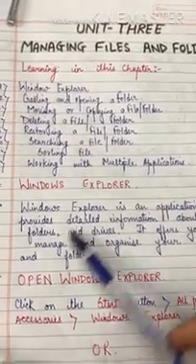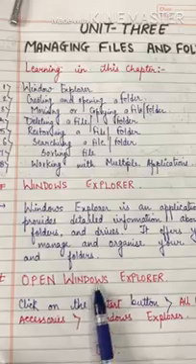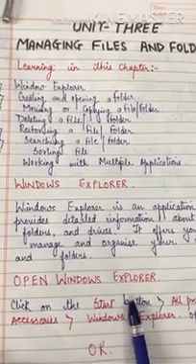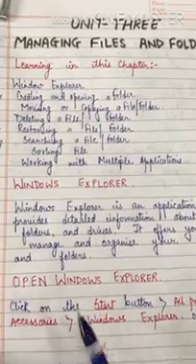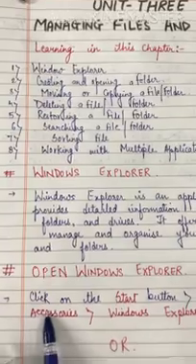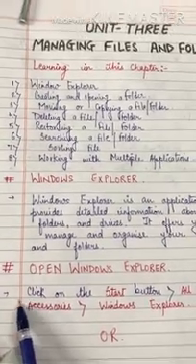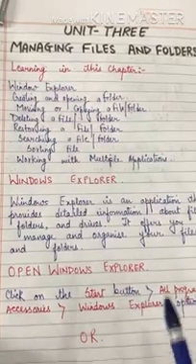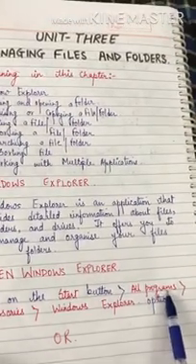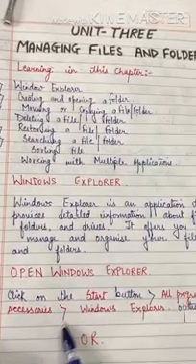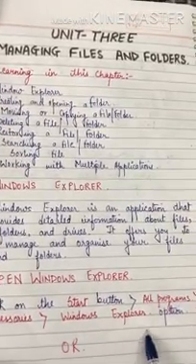So let us start with the topic, opening Windows Explorer. How to open Windows Explorer? There are some options or steps. First, we have to click on the start button, then click on all programs, then click on accessories, and then click on the Windows Explorer option.